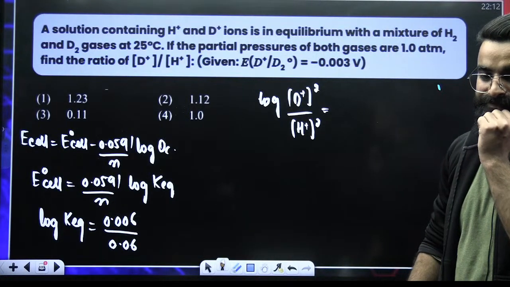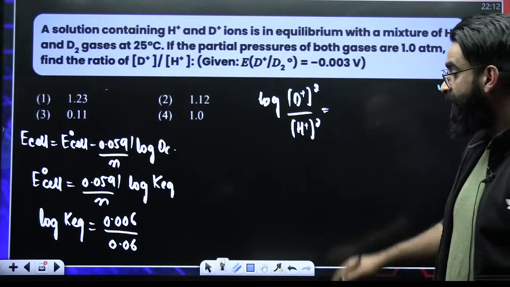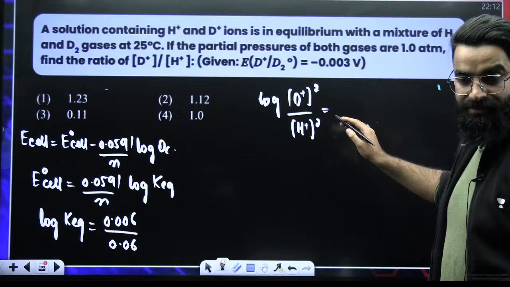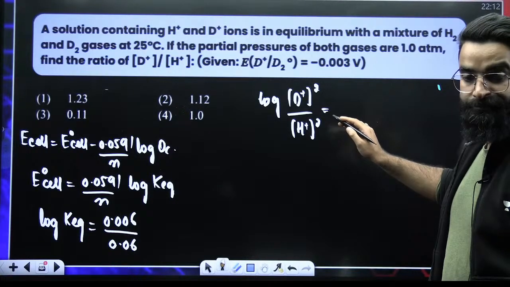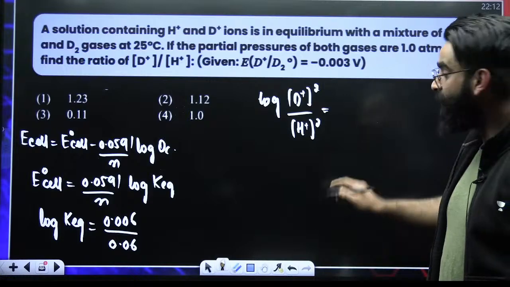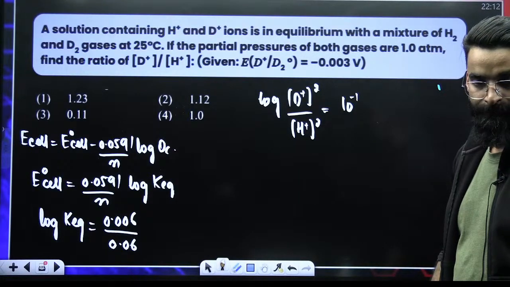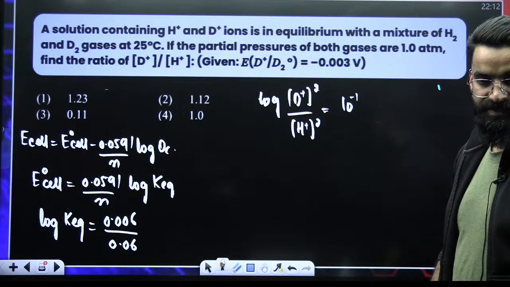How much does it come out to be? Quickly. How much? 10 raised to what? Can't you do the calculation also? 10 raised to the power -1. Okay? 10 raised to -1. So 0.1.